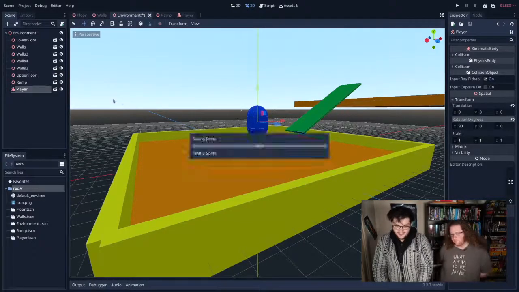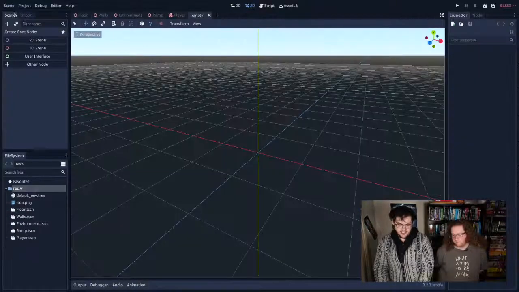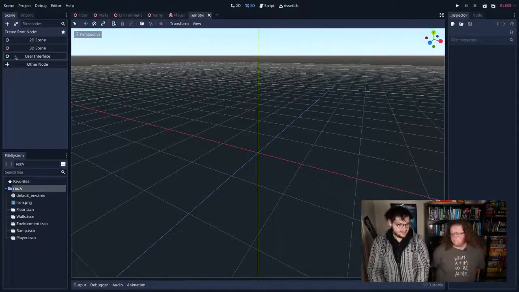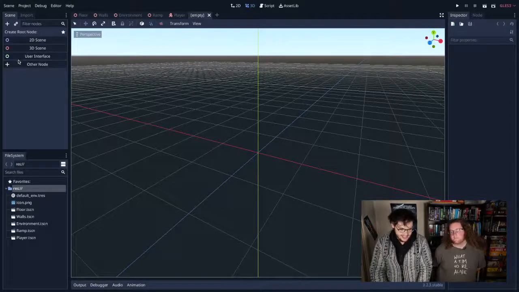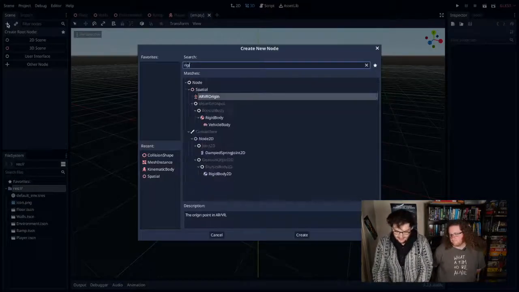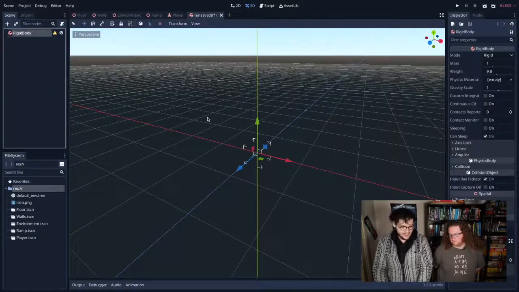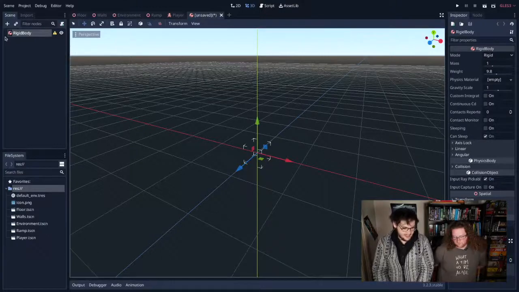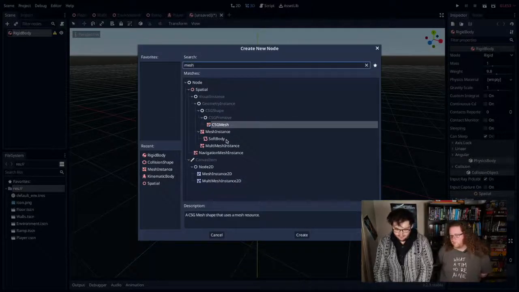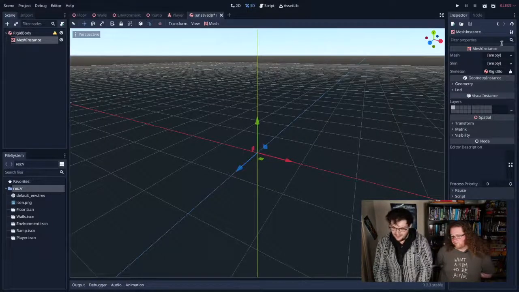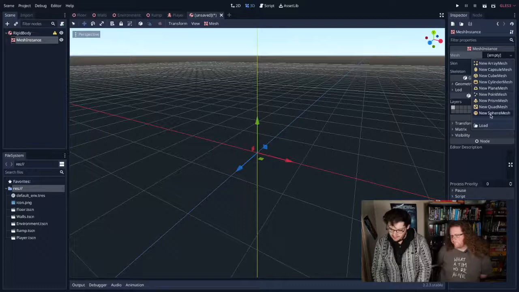Now I'm going to make yet another new scene after saving that one. So scene, new. This scene is very simple. It's going to be a rigid body. This is slightly different than the other ones because it needs to move around the scene in a different way. We'll explain that as we get to it. I'm going to add a mesh instance. I'm going to add a ball.